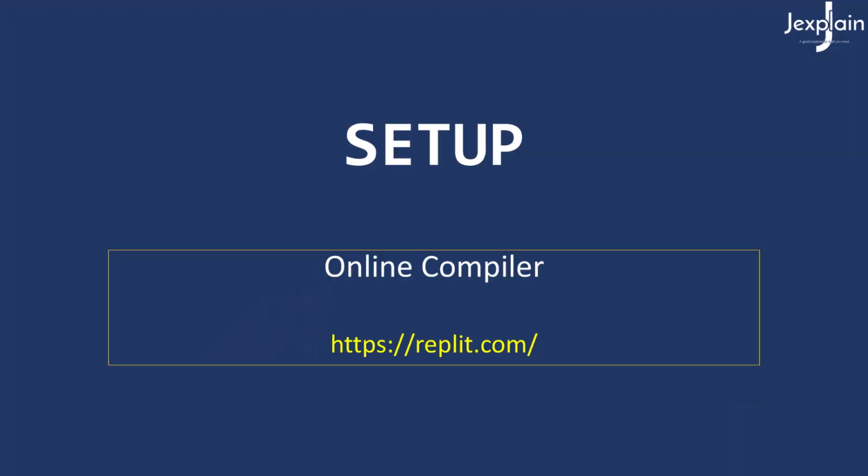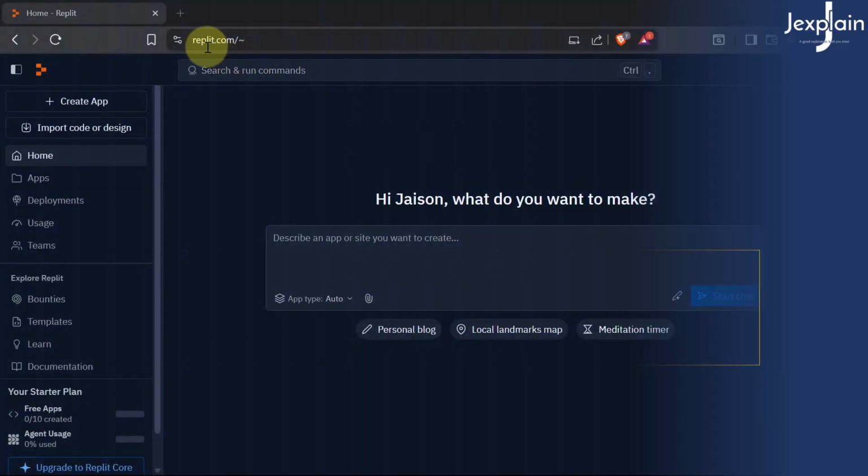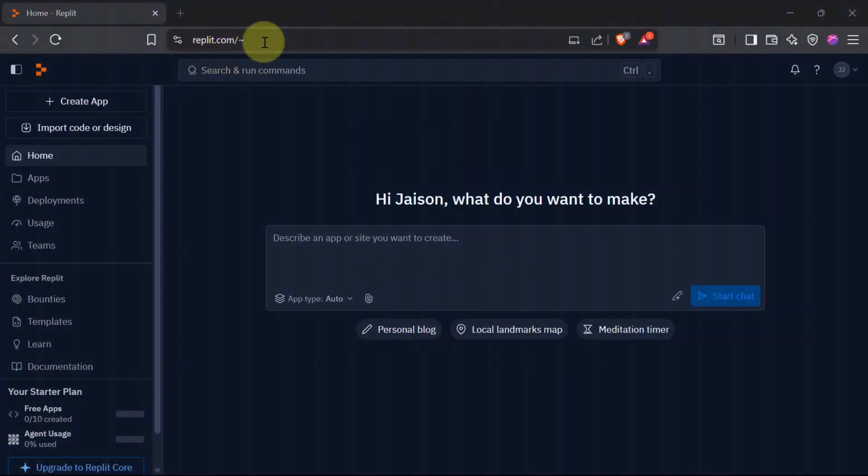Now, the first and most important step is our coding environment. Normally, this can take a while to set up by installing the tools and compilers or IDEs. You can do that on your local system, but we are going to skip all that for today, and we are going to use a fantastic free online tool called Replit. You can just log into replit.com and create an account with your email ID, and Replit gives you a very nice interface. It gives you a compiler and a text editor right in your browser. So it is instant, it is free, and it will help us to just focus on learning C++.